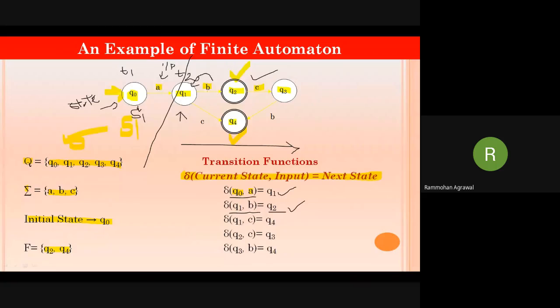So if I apply an input of C on Q1, I will come to Q4. See, remember one thing, you can apply only one input on one state at a time. You cannot apply multiple inputs on the same state at the same time. This is FSA. This is the concept of FSM.